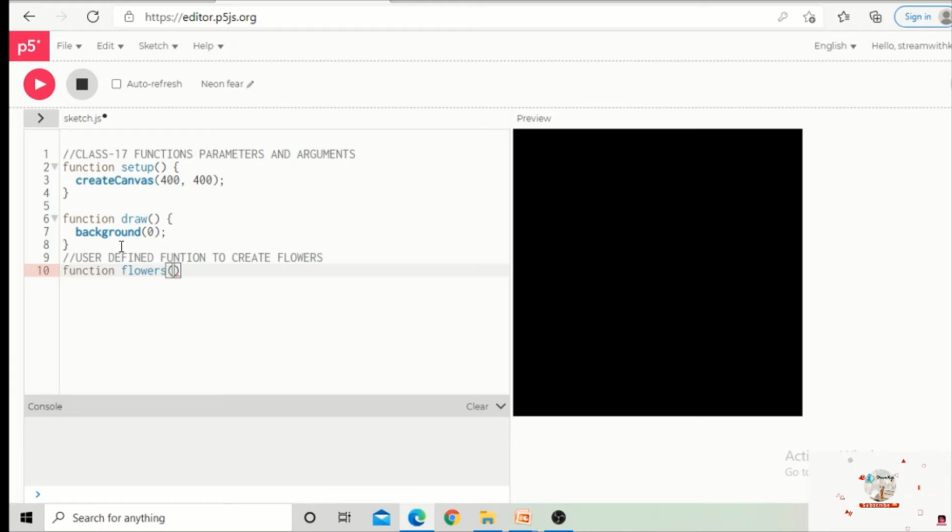In the previous class, we have not passed any values inside the parentheses, but here we want to pass some parameters. For this particular example, I want to pass three parameters: x position, y position, and the radius, because when I'm creating the flowers, I want to create a circle shape. That's why I'm taking the radius. So I got the three parameters here, and inside the function, I'm writing the code to be executed.